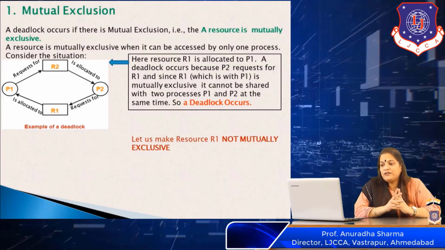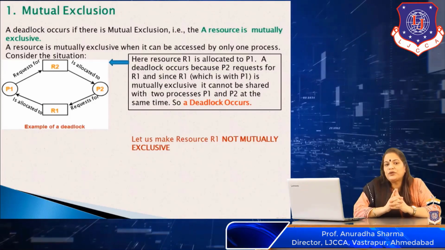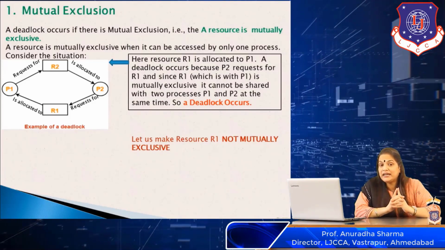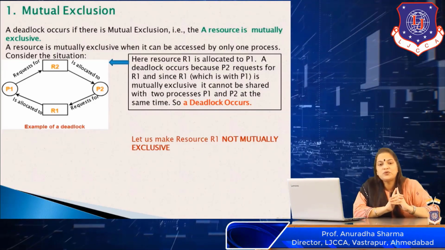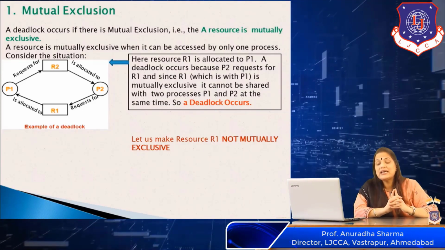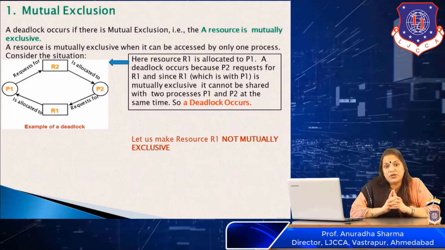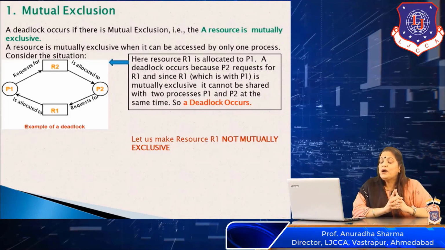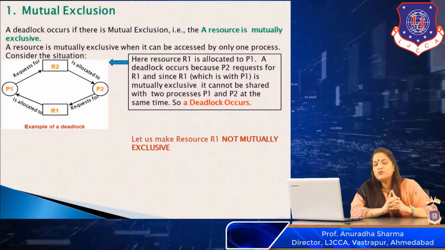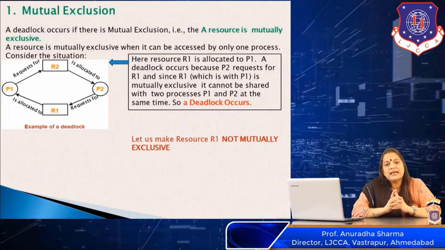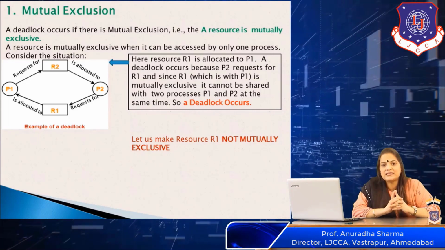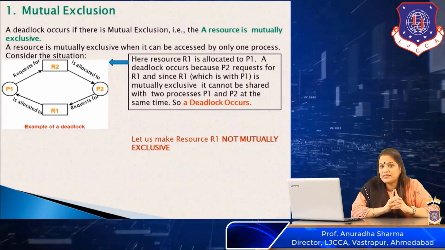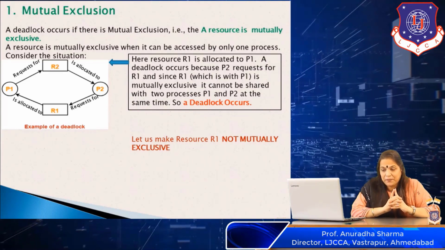When I say that these four conditions are necessary for a deadlock to occur, it means that a deadlock occurs if there is mutual exclusion, meaning the resource is mutually exclusive. When a resource is mutually exclusive, it can be accessed by only one process at a particular point of time.